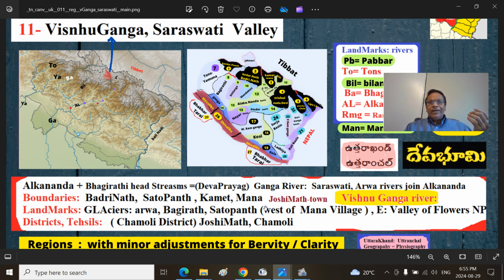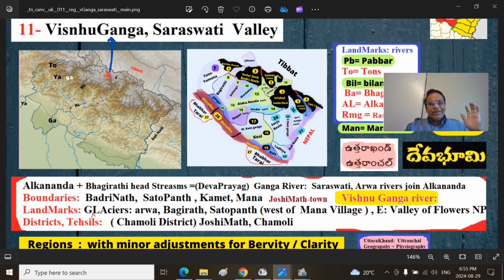Josimath town is on the bank of the river, and Badrinath is also on the bank of the river. The Vishnu Ganga River, after Dhauli Ganga joins, that is the Paschim Dhauli Ganga, is called Alaknanda River from Vishnu Prayag, one of the Pancha Prayags.